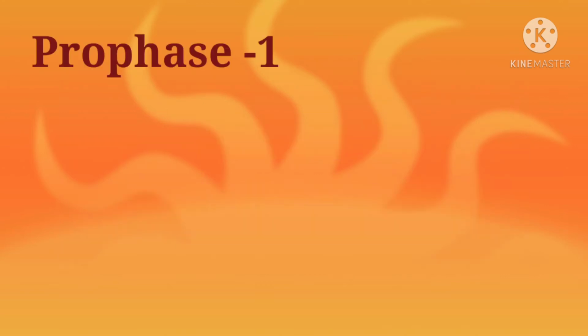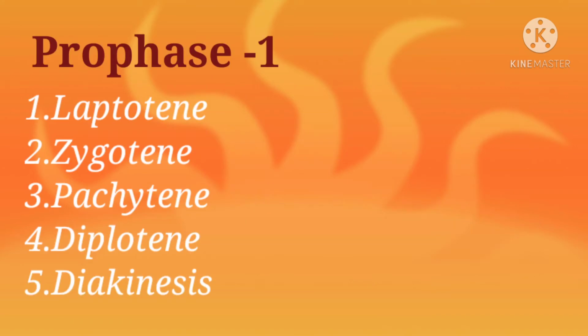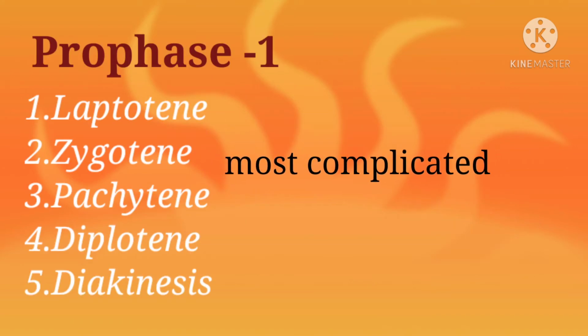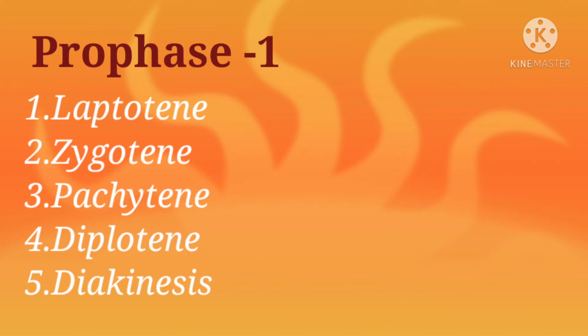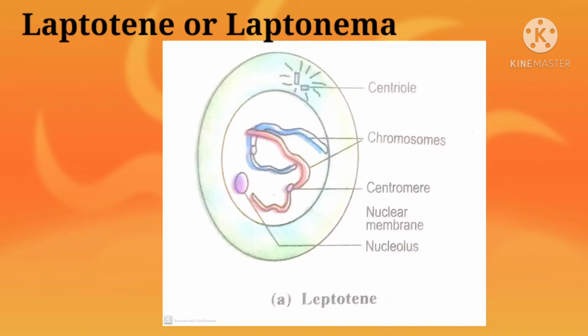Firstly, karyokinesis. Prophase first. It is the most complicated and the longest phase of meiotic division. It is further distinguished into the 5 substages: leptotene, zygotene, pachytene, diplotene and diakinesis. Now we are going to discuss firstly leptotene, which is also known as leptonema.